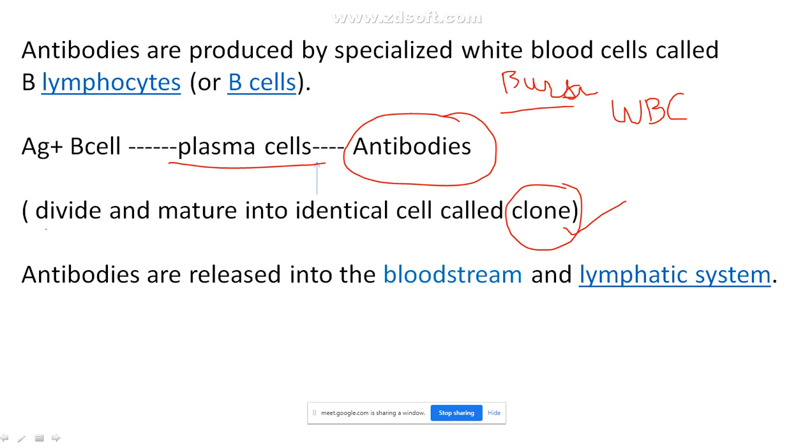So once the antibodies are produced, they will be released into the bloodstream and the lymphatic system. If the microorganism has entered into your bloodstream or even into your lymphatic system, where the lymph nodes are present, you can sometimes feel it whenever you are having fever, near your neck.